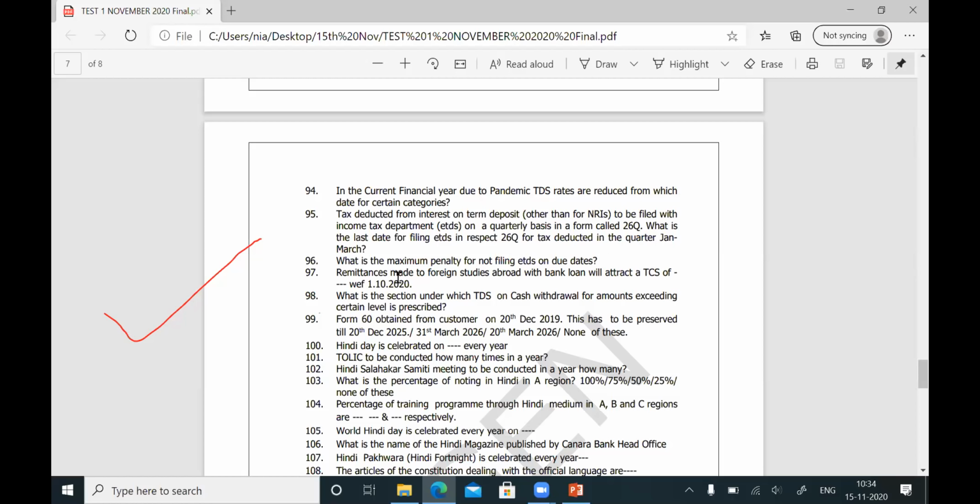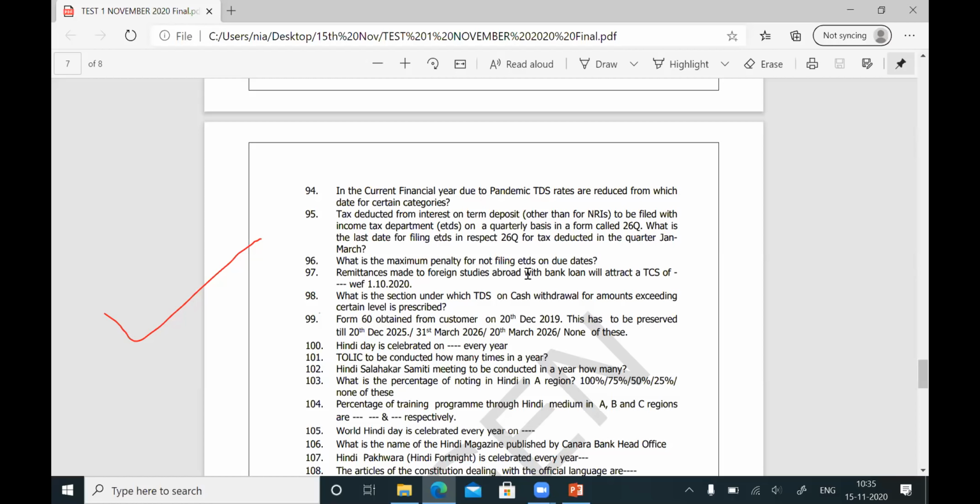Okay. Then remittances made for foreign studies abroad with the bank loan will attract a TCS. There is a concept of tax deduction at source, and there is a concept of tax collection at source. TCS stands for tax collection at source. Tax deducted at source, tax collected at source, TCS. So banks are giving educational loans for foreign studies. After giving the education loan, you have to remit abroad to the universities or to the students.